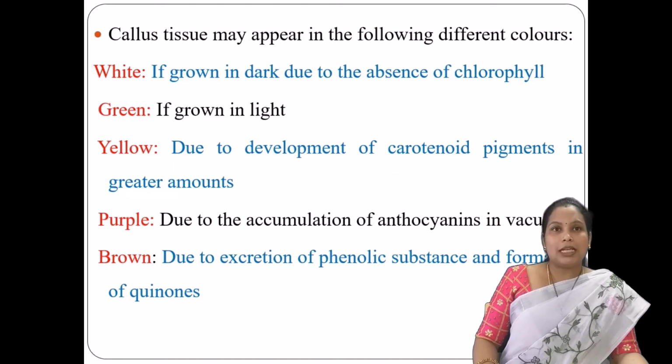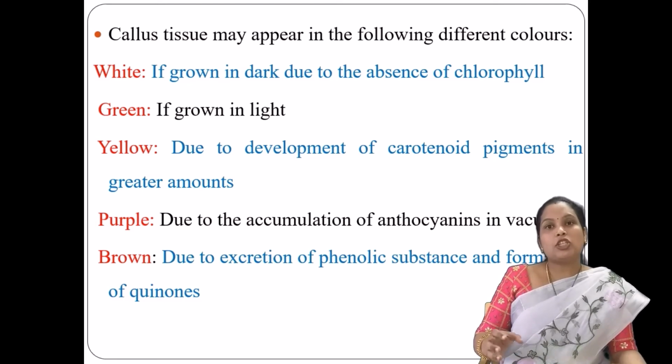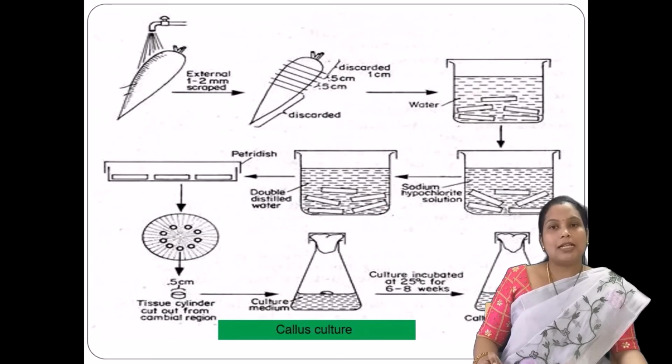And if it is in the yellow color, because of the development of the carotenoid pigments in greater amounts in the callus tissue, it is going to produce a yellow color. And the purple color indicates the accumulation of anthocyanins, and brown color indicates the excretion of the phenolic substances. In such a way, each and every color of the callus culture indicates the presence of chlorophyll and all the things.